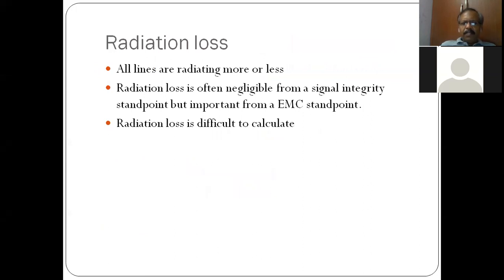Radiation loss, because as we see, if the wire length or the conductor length in a PCB becomes a function of lambda, we all know that any wire whose length is a function of lambda becomes a resonant system and it may radiate. We know the lambda by 2 antenna, the basic dipole, and a system of longer length may radiate effectively, or if it is not resonant, it may radiate ineffectively, but it will definitely radiate.